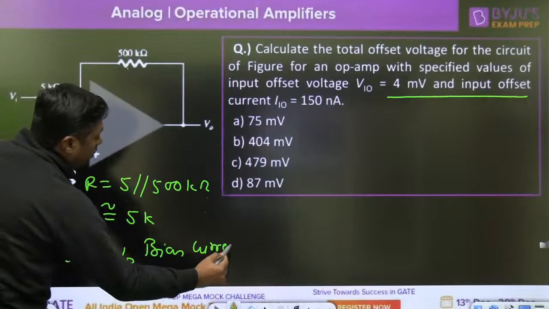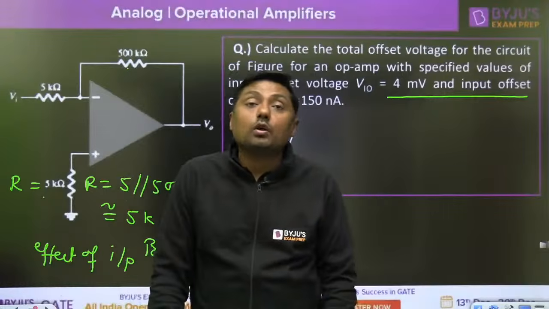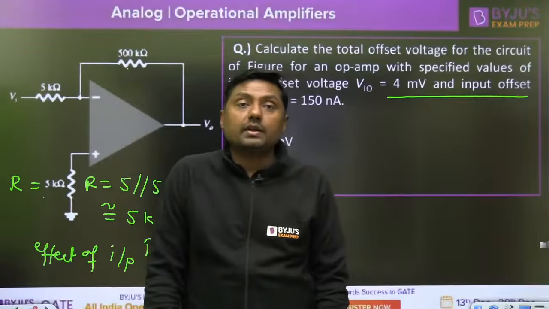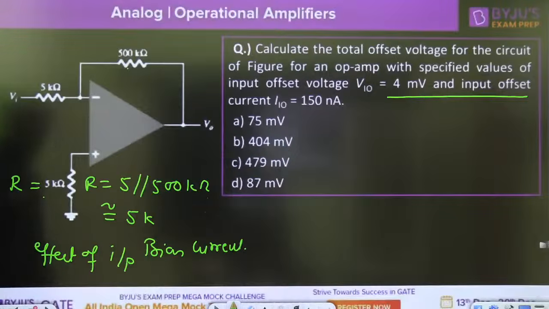So there is no effect of input bias current, but it will not reduce the effect of what? Input offset current. There will be the effect of input offset current. Right? So what is the answer here? How are we going to solve it?